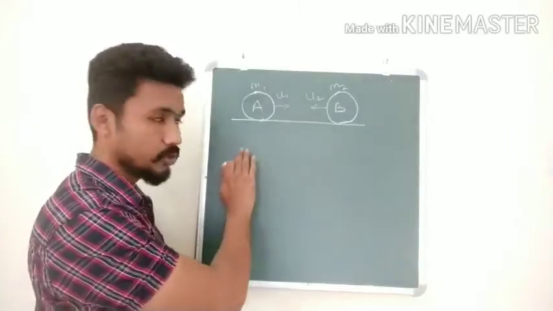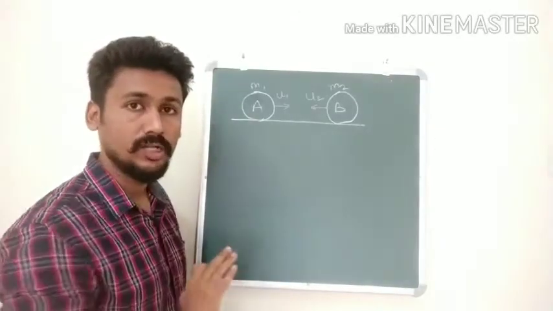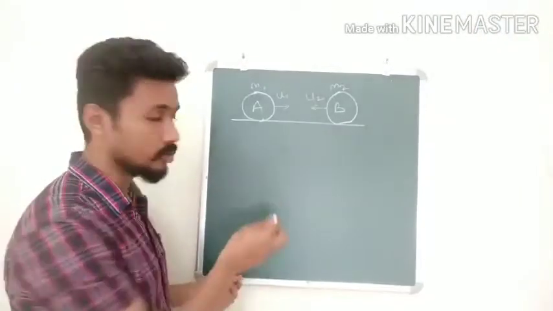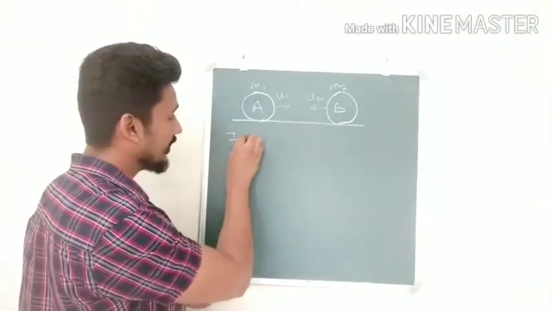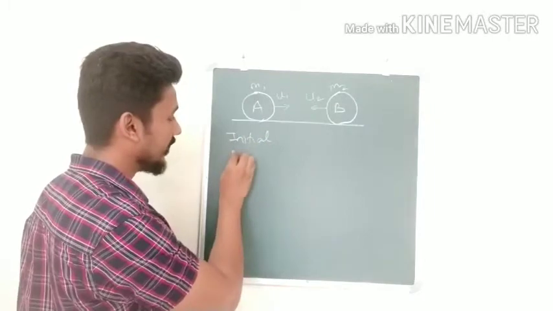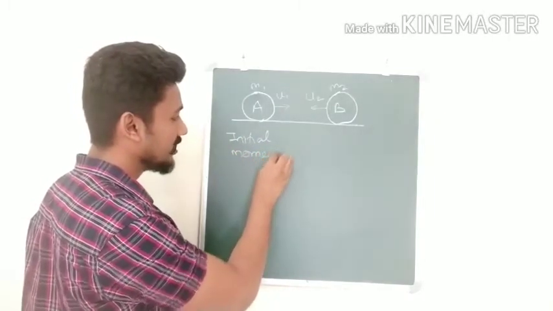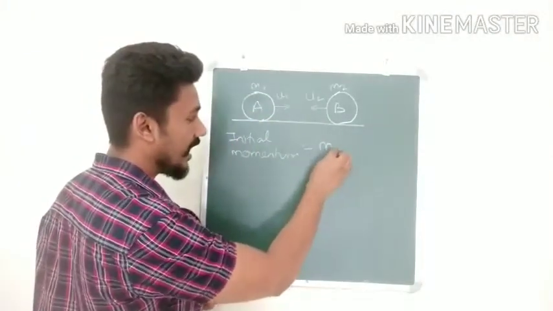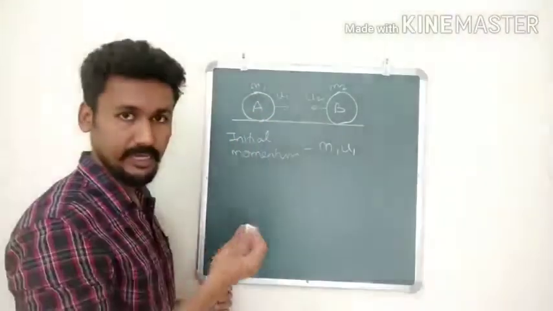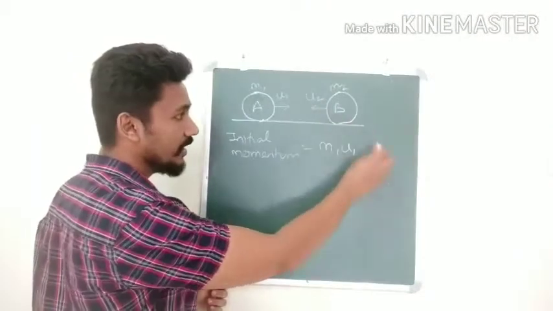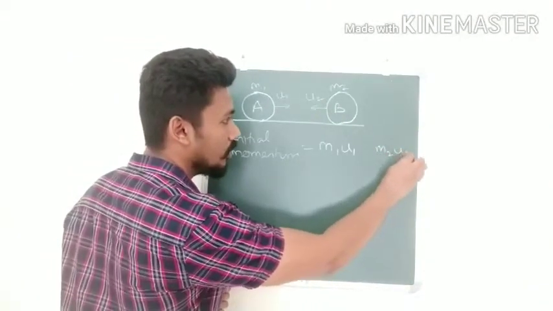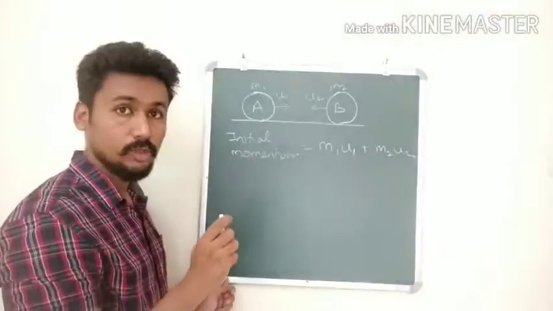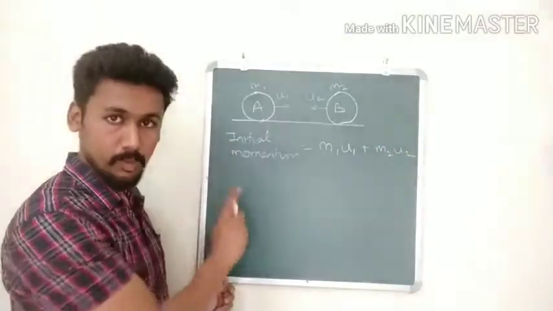Total momentum before collision is equal to total momentum after collision. How do you find the total momentum before collision? Let us call it the initial momentum. Initial momentum of A will be m1 u1, correct? What will be the initial momentum of B? m2 u2. So m1 u1 plus m2 u2 is going to be the total initial momentum.